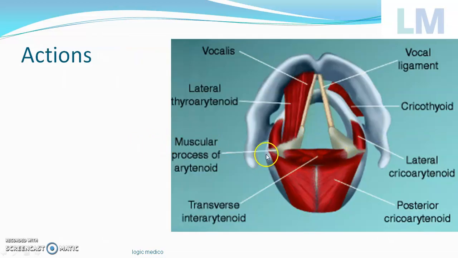So upon contraction, it will bring these vocal cords together. Because it brings the two arytenoid cartilages together, and arytenoid cartilages, including the vocal process, are a part of the vocal folds. So when they come together, it's called adduction of the vocal cord, thereby speech.